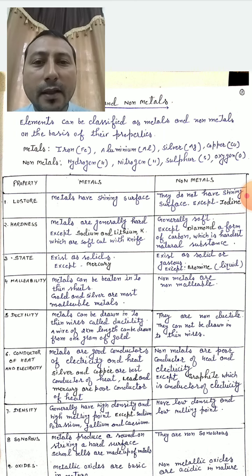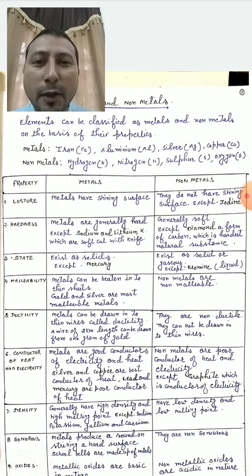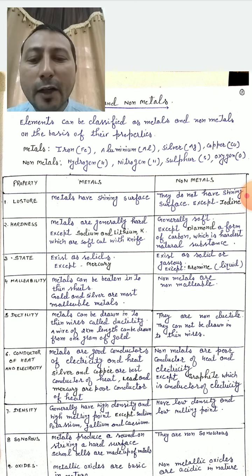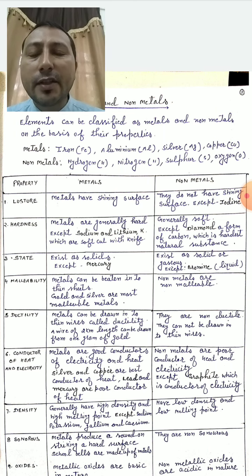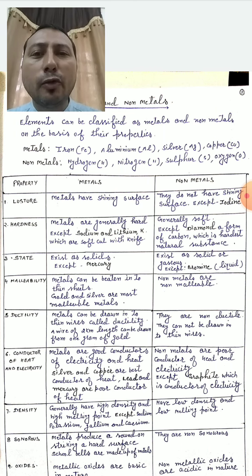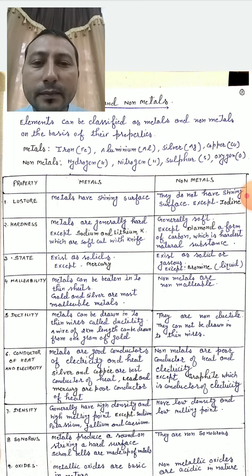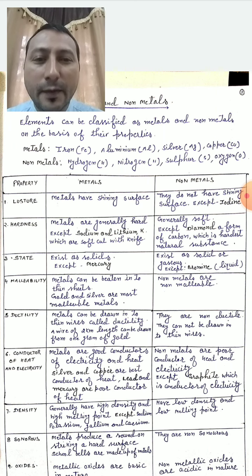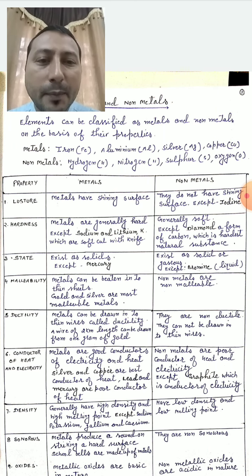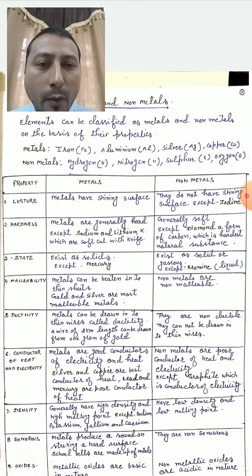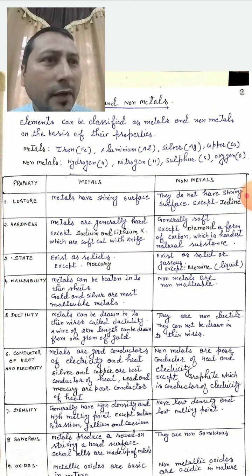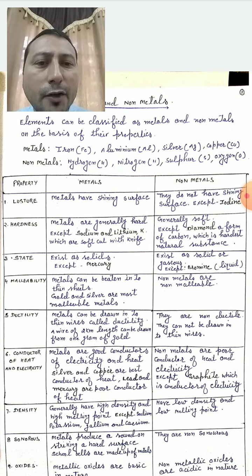Then hardness. Metals are generally hard. The material which is said to be hard cannot be easily compressed. When you take a spoon in your hand, you will not be able to compress it. So metals are generally hard except sodium, lithium and potassium, which are soft and can also be cut with a knife. And non-metals are generally soft except diamond. Diamond is a very hard form of carbon, which is the hardest natural substance.